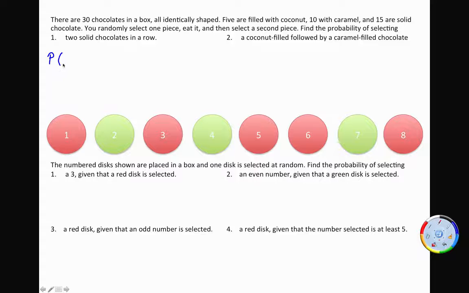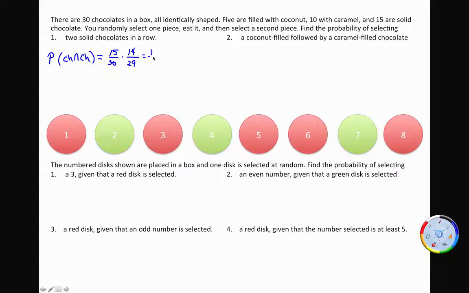So we have coconut, caramel, chocolate. Okay, 2 chocolates in a row. So let's do CH and CH. Okay, the solid chocolate, the probability your first one is a solid chocolate. There's 15 solid chocolates out of the 30. But if you eat one of them, now there are only 29 chocolates left in the box. And not only that, but there are only 14 solid chocolates. So the probability of that second one you select being another solid chocolate has changed to 14 out of 29.